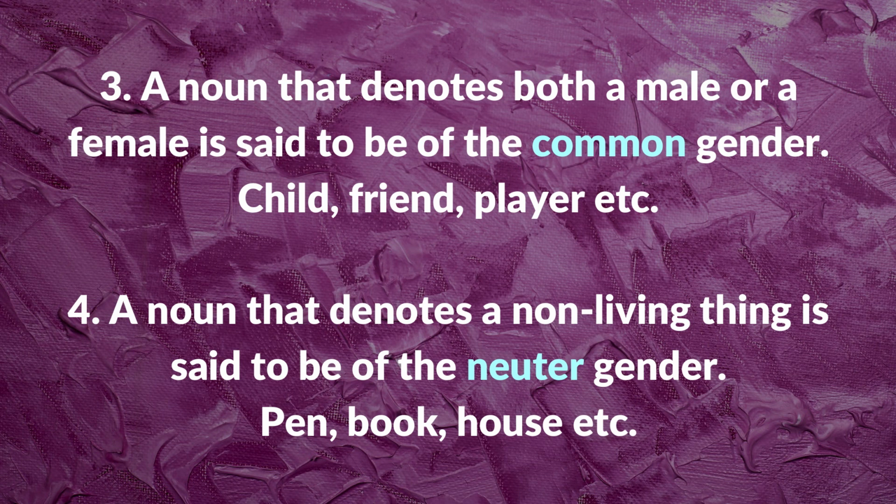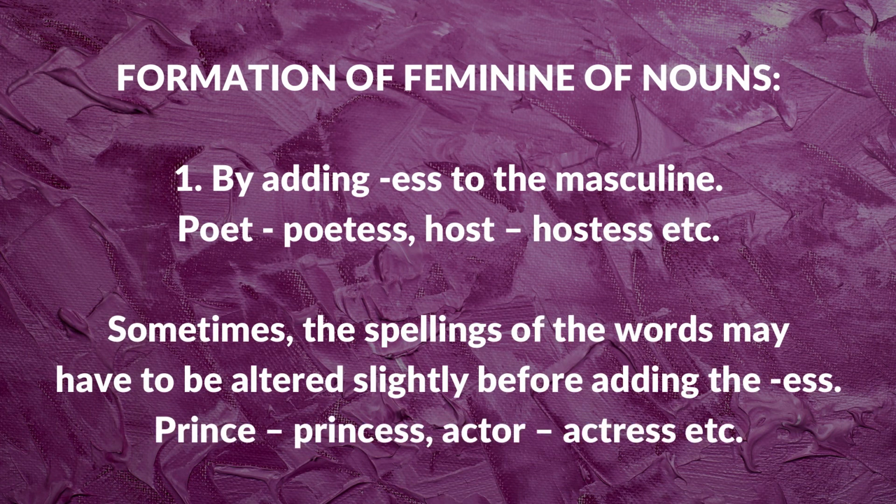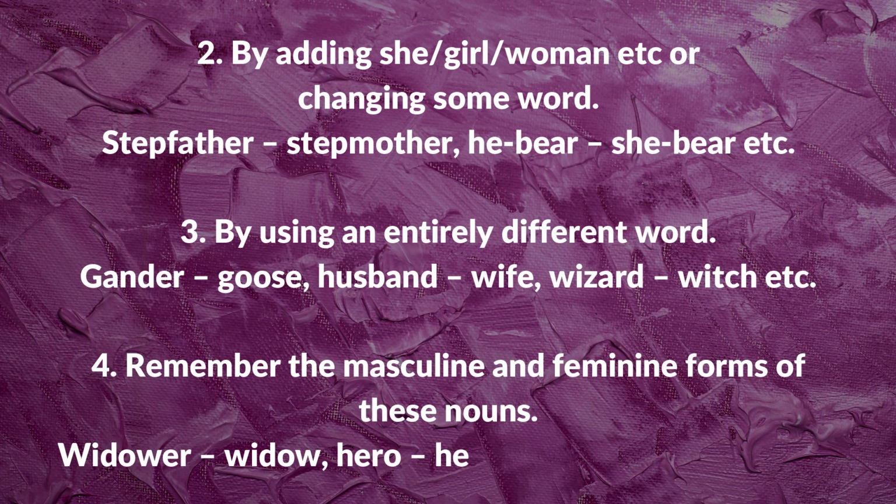Pen, book, house, etc. Now there are totally 4 ways of forming a feminine of a noun. We'll see the first one: by adding ess to the masculine. Poet, poetess, host, hostess. Sometimes the spellings of the words may have to be altered slightly before adding the ess. For example, prince, princess, actor, actress. By adding she, girl, woman, etc. or changing some word. For example, stepfather, stepmother, he bear, she bear.